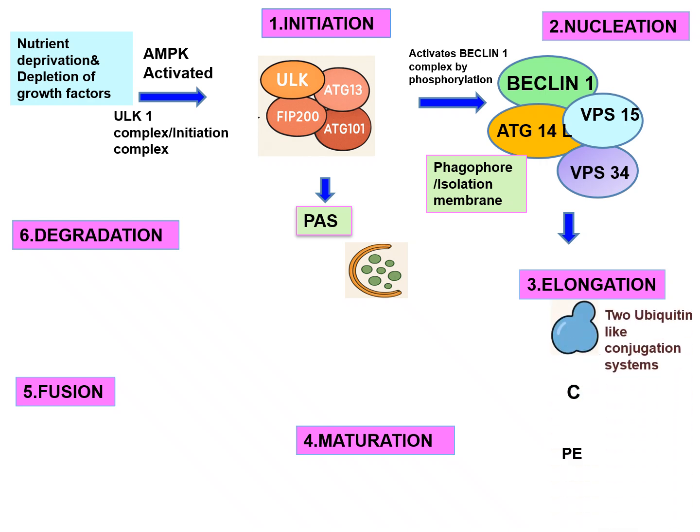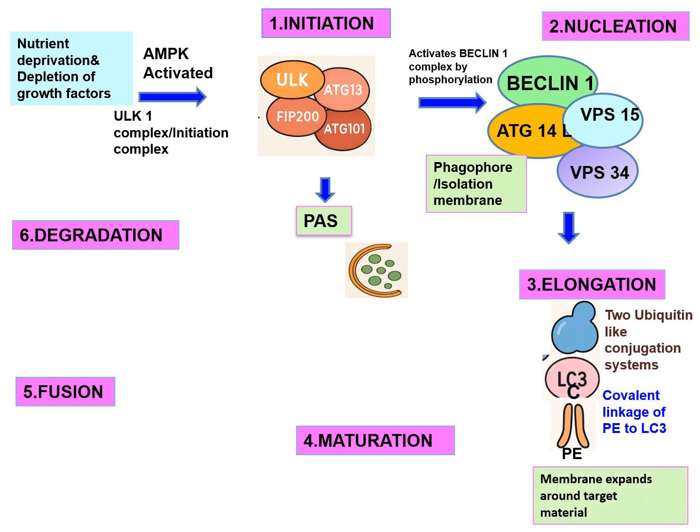In the elongation step, there are specialized proteins known as two ubiquitin-like conjugation systems. What they do is help in the covalent linkage of phosphatidylethanolamine, PE, to microtubule associated protein, that is LC3. So there is covalent linkage of PE to LC3, resulting in the PE-LC3 complex as shown here. The speciality of this PE-LC3 complex is that it forms a membrane around the target cytoplasmic material. The membrane is expanded. Already it is formed in nucleation, but in this step it is expanded further.